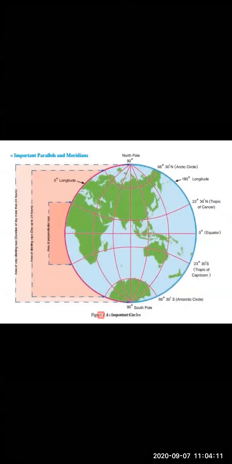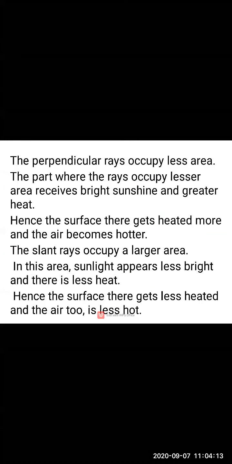So now moving ahead, what will be its effect, children? The sun rays are not perpendicular to all parts of the earth's surface; somewhere they are perpendicular, somewhere they are slanting. So what will be the effect of it on the earth's surface?